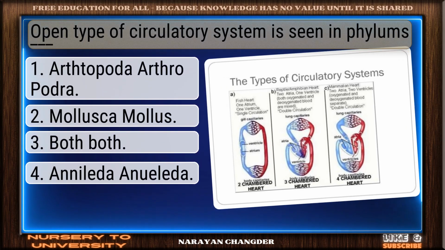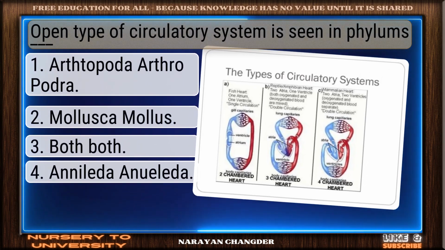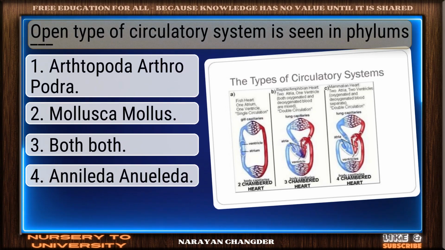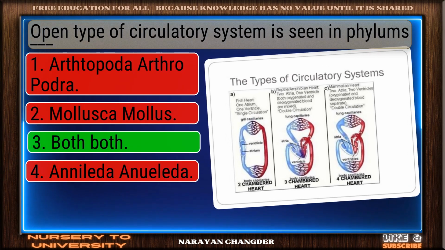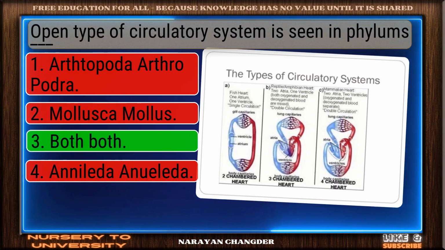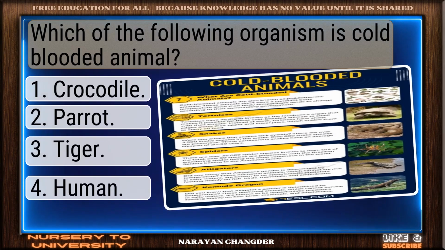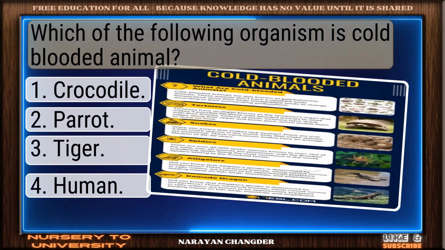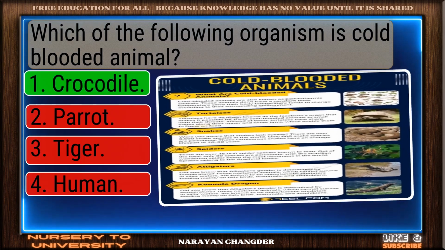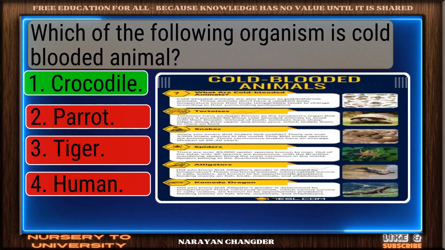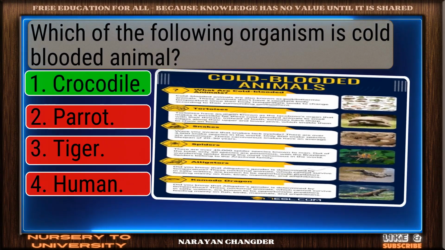Question number 143. Open type of circulatory system is seen in phylums dash. Right choice. Both is the best answer. Question number 144. Which of the following organism is cold-blooded animal? You're right. Crocodile is the correct answer.